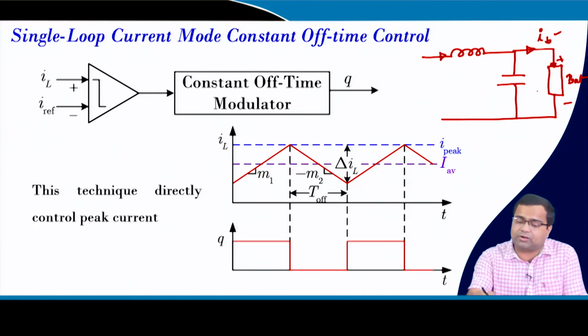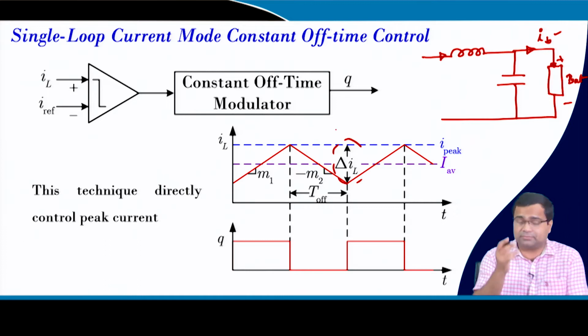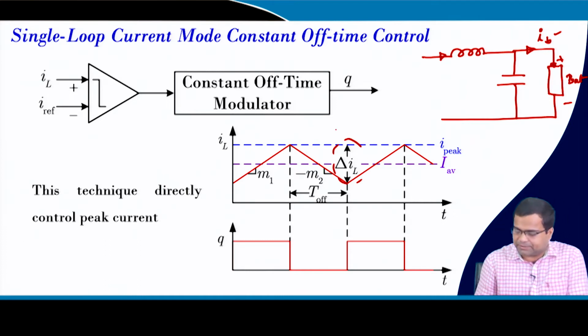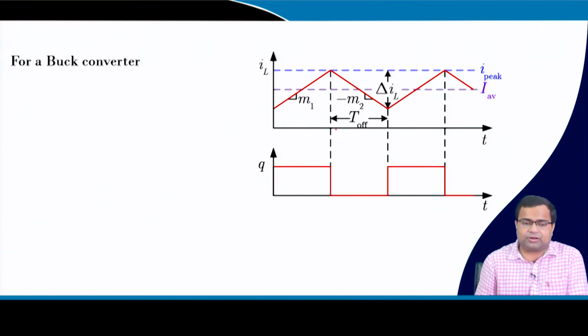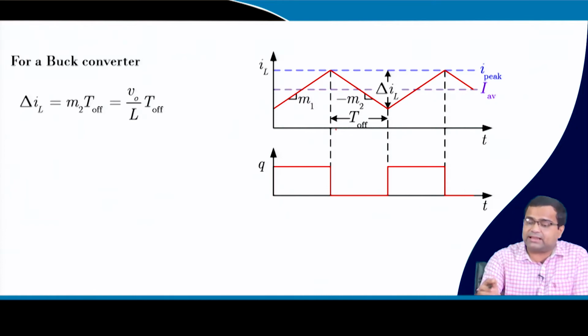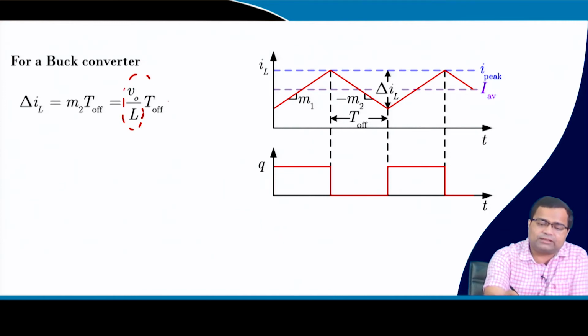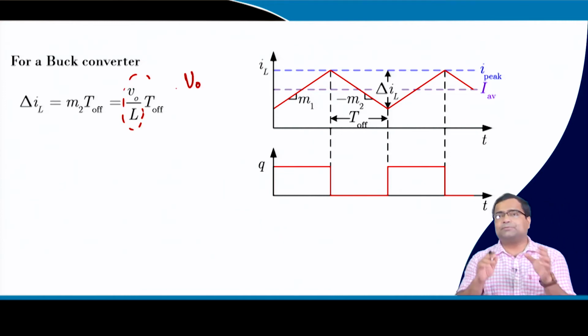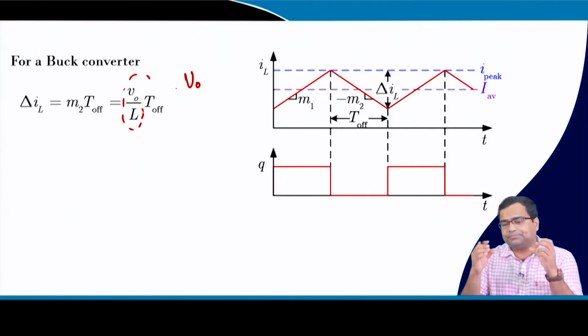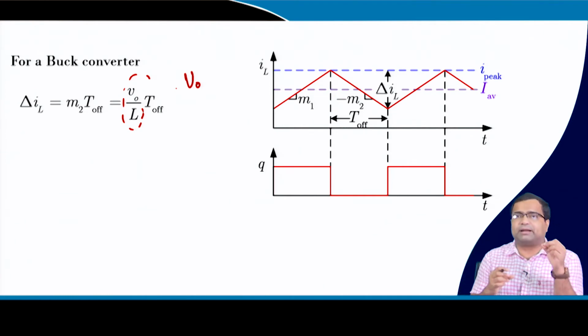And we can do it because this is a ripple parameter, right, and this ripple can be written in the case of a buck converter. What is the expression of the ripple? If you write in terms of falling slope, it is M2 by T off, and M2 is V0 by L. Now what is the output voltage V0 if you want to connect to a battery terminal? It is the terminal voltage of the battery, and that you can measure, right.